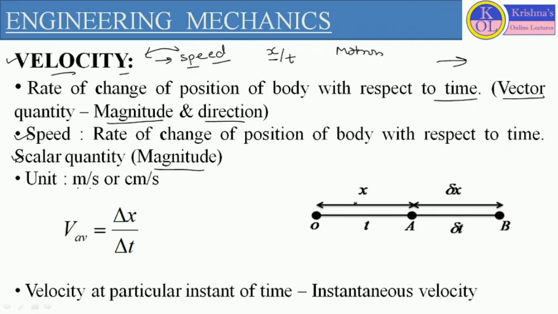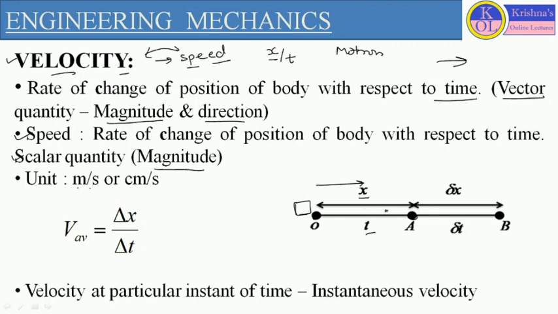Now let's see one diagram here. Let us consider one reference point O, and this is the starting point of the body to travel. So first the body is placed on this particular reference point O. Now let us consider another point A which is situated at x distance from point O. The body will move in this particular direction and travel x distance, and the time taken by the body is t seconds.